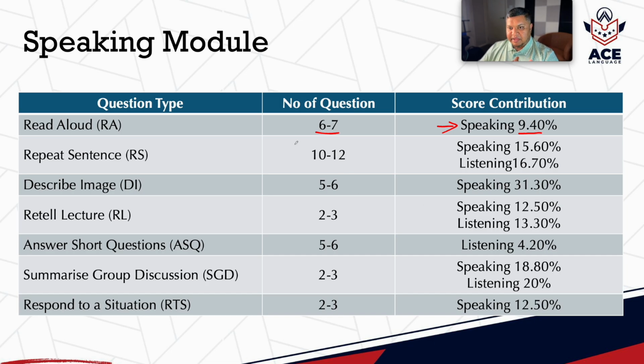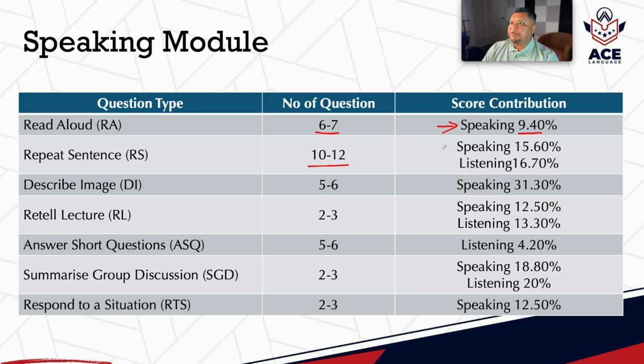Next question type is repeat sentence, and a test taker will get 10 to 12 questions in repeat sentence. Now, for repeat sentence, the scoring mechanism remains the same. That means it will contribute towards your speaking and listening module like it used to before.